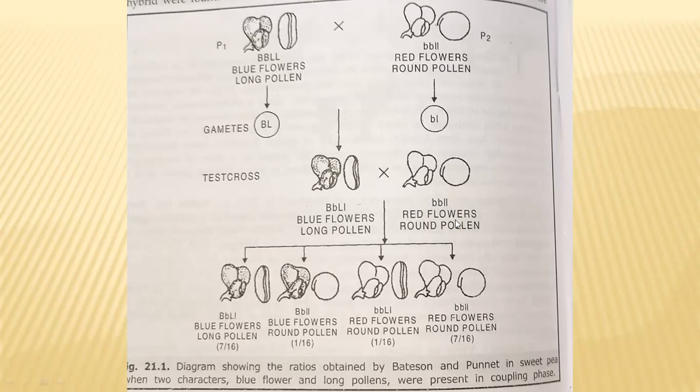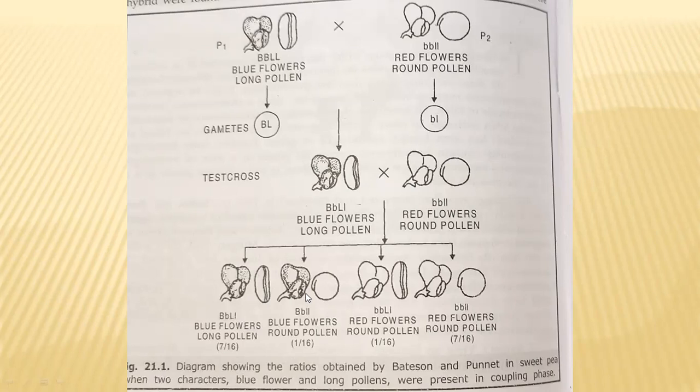When they did this test crossing to get the F2 generation, four different combinations were collected. These combinations did not follow a 1:1:1:1 ratio. Instead, they followed a 7:1:1:7 ratio. The first 7 and last 7 are the parental characters.